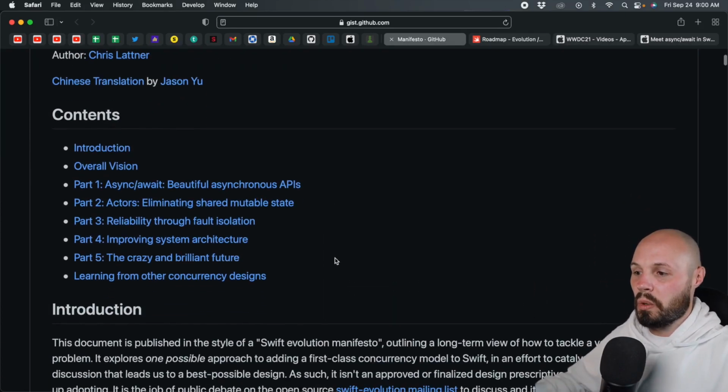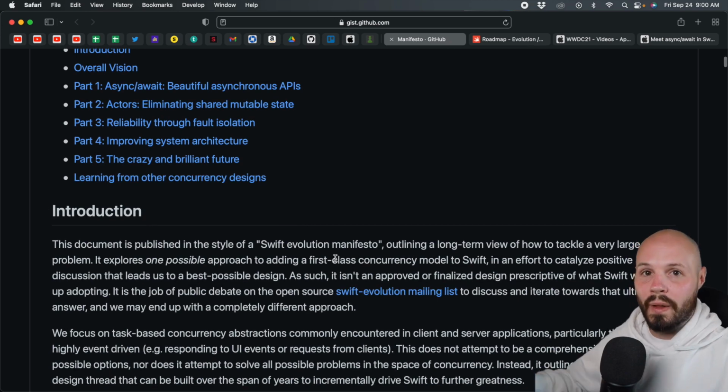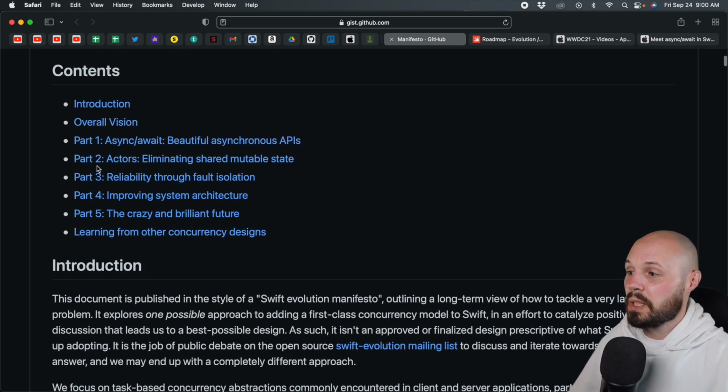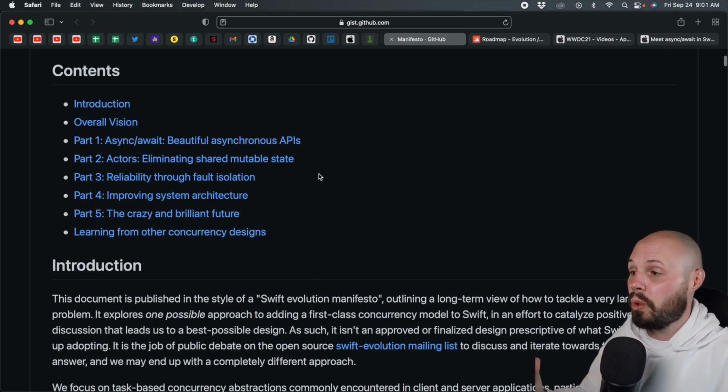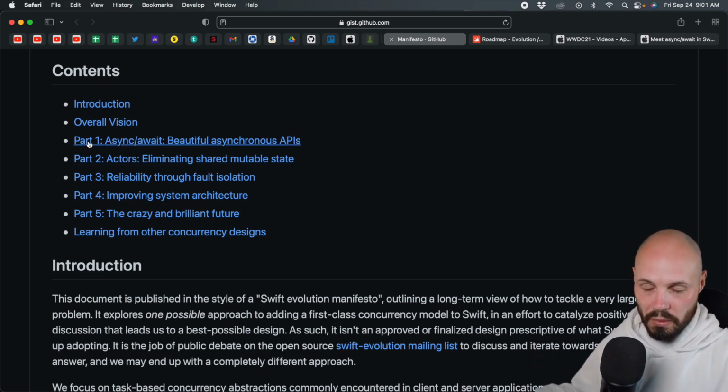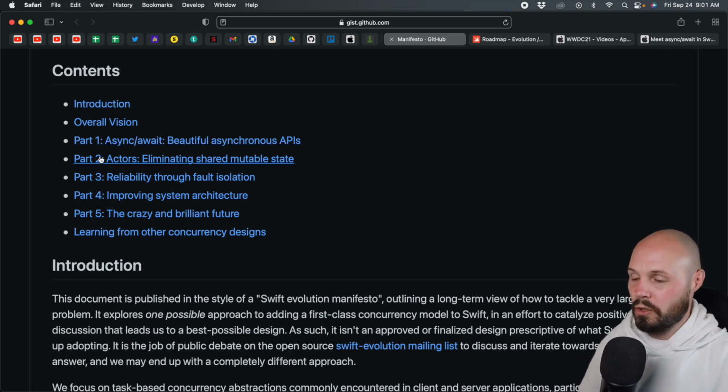But this manifesto is just kind of illustrating their plans, their outline, what they want to do. And you can see it's broken up into parts. Part 1 is the async await. Part 2 is actors. 3, reliability. This is what I was talking about, how this is going to be released over multiple Swift versions, right? So I think in Swift 5.5, which was just released with iOS 15, we got part 1 and 2.